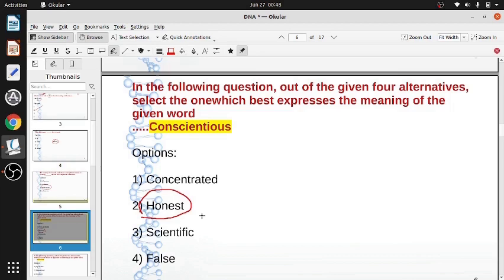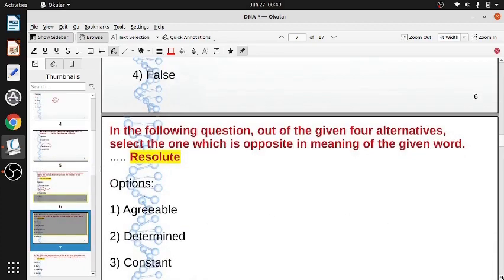Bibek and honesty. So the only given word out of these 4, the nearest word in meaning could be honest. Honest is conscience. You cannot do anything wrong. If you do anything wrong, your conscience, your bibek tells you it is wrong. Honest, truthful, that is the only meaning you can have, the nearest meaning to conscience.